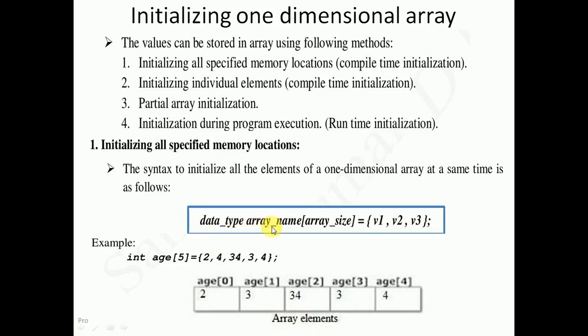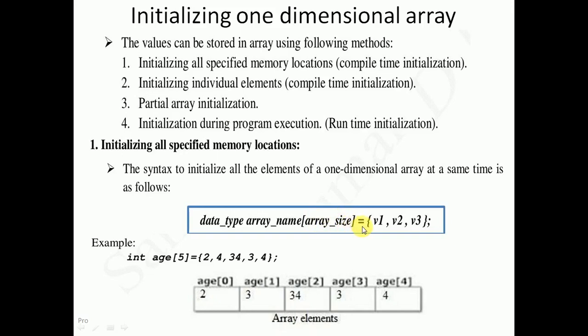The second one, array name, it is any valid identifier, then followed by array size must be taken into square bracket. Array size is basically how many maximum elements you want to keep in the array. So depending upon that we need to decide about array size.